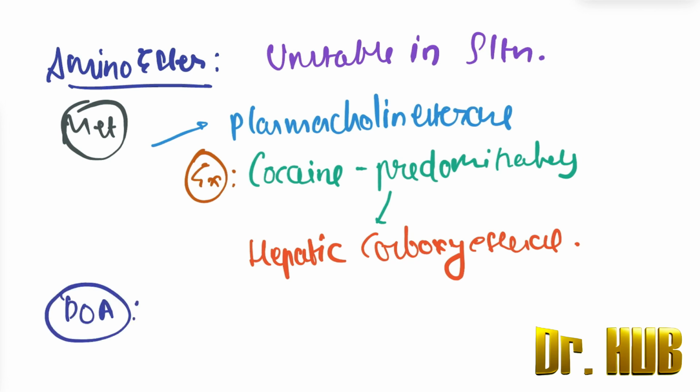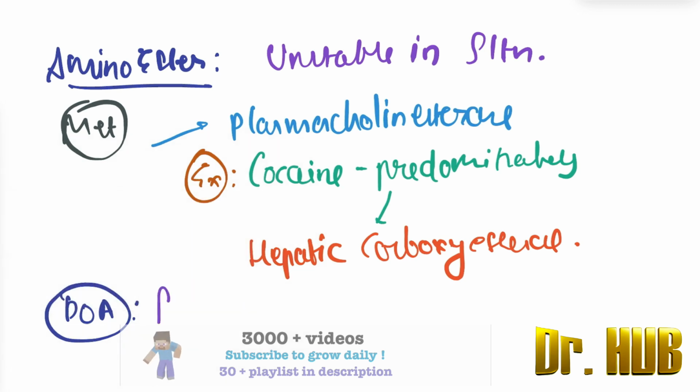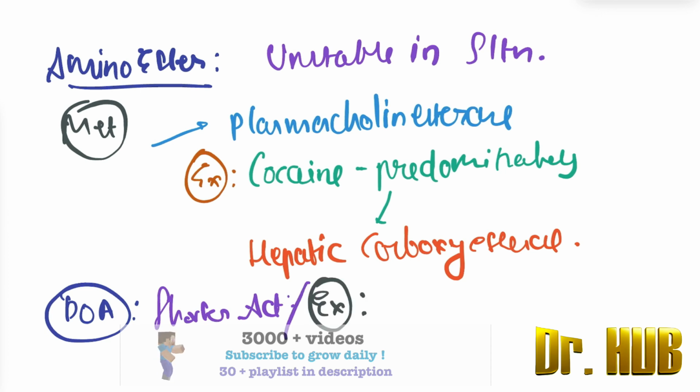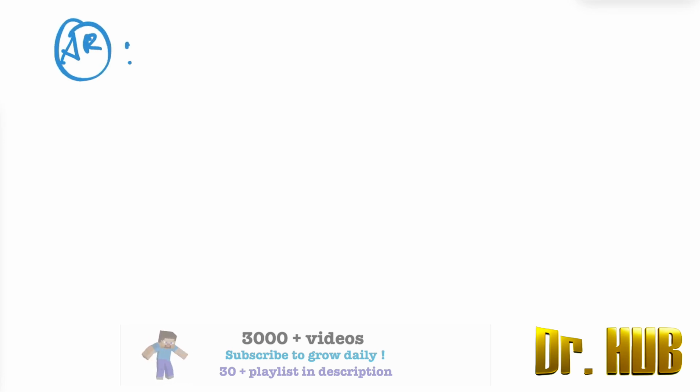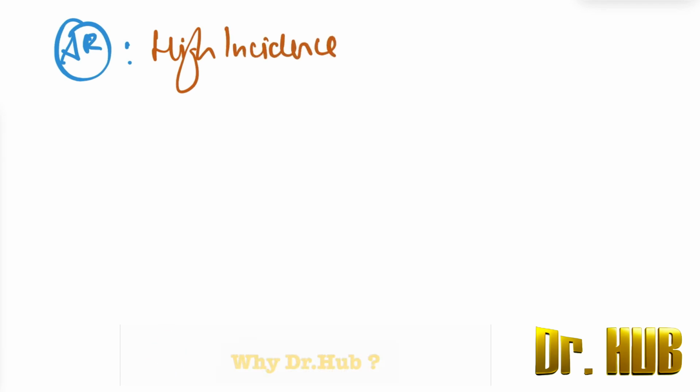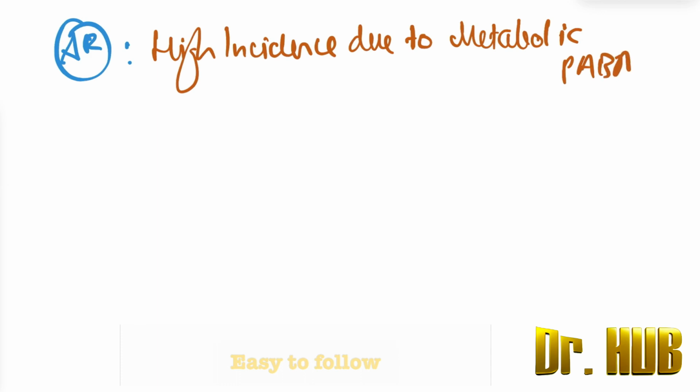Now we look at the duration of action. The DOA, the duration of action, is shorter acting, and the exception here is tetracaine. This can also cause an allergic reaction. What about the allergic reaction? There is a high incidence of allergic reaction, due to the metabolic PABA.